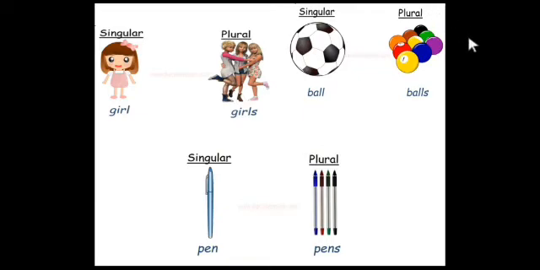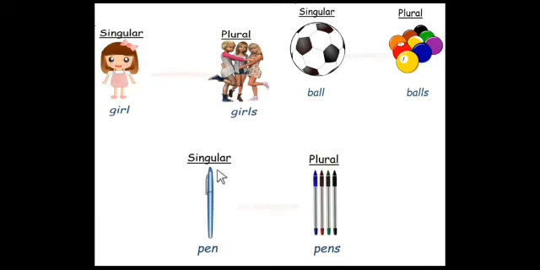So in the plural form, we can see here many balls. How many balls are there here? There are more than one ball here. So we say balls, not ball. So we add S after the noun ball. So it becomes balls. So this balls is in the plural form. Next.